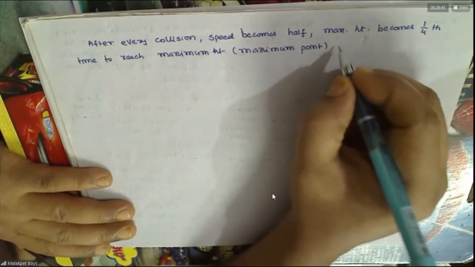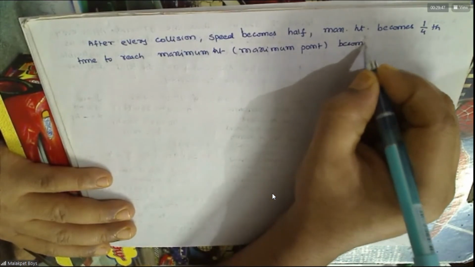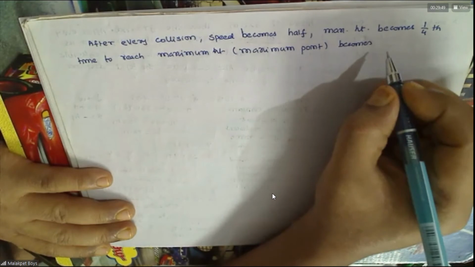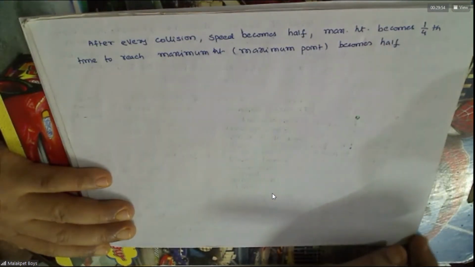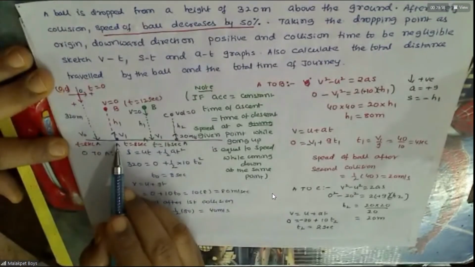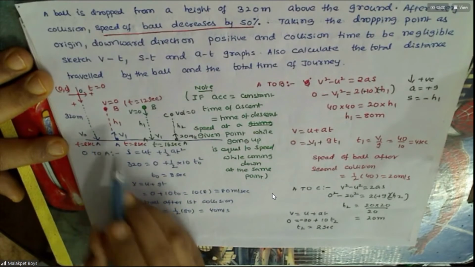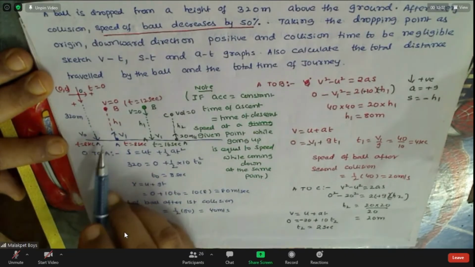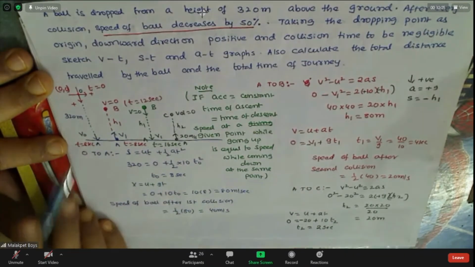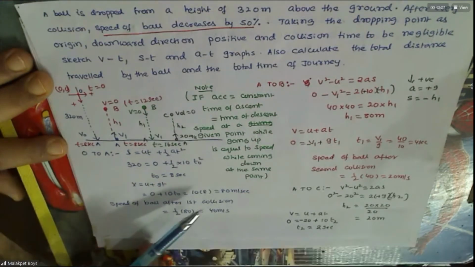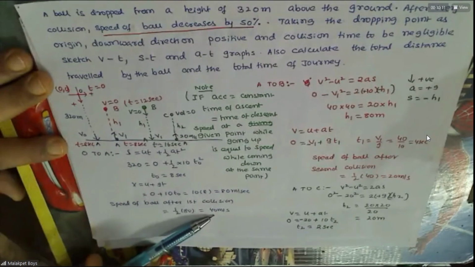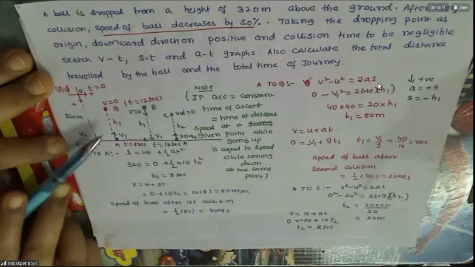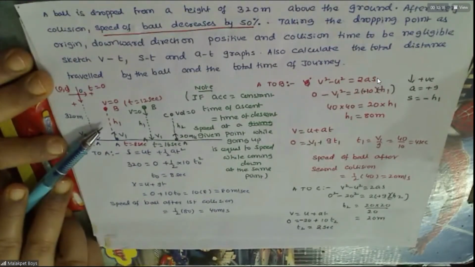See, do you agree or not? With the first collision, after everything, what is happening? We said speed becomes half, no? Here, what is the speed before the collision? 80. Soon after the collision, it becomes 40. Agreed.